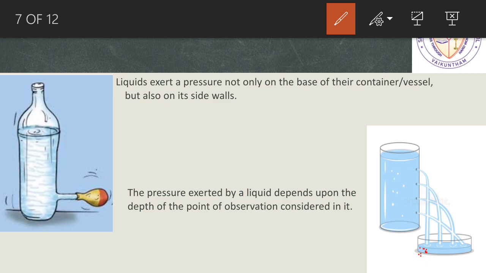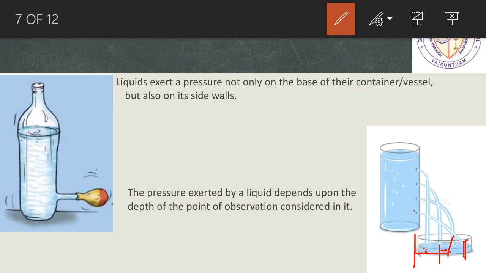But the second hole, which is a little bit down from the first one, is reaching a little more distance, this much distance. And then the third hole, which is still more down, is reaching a little more distance. The fourth hole, which is the most down part, is reaching the highest length.